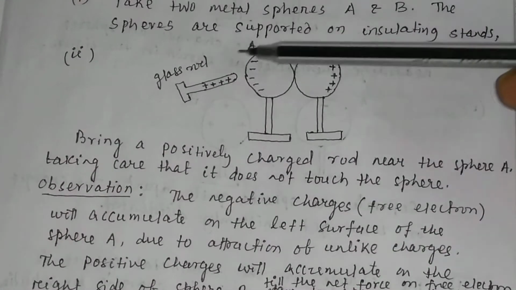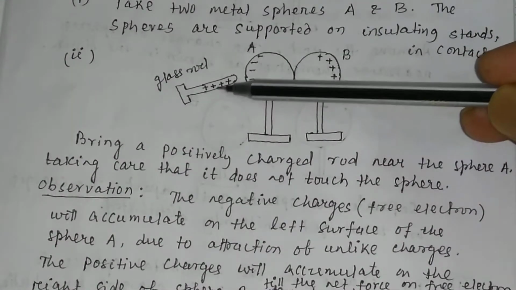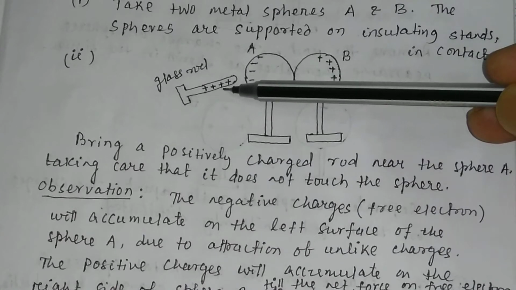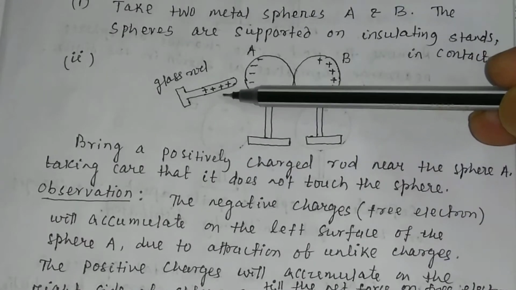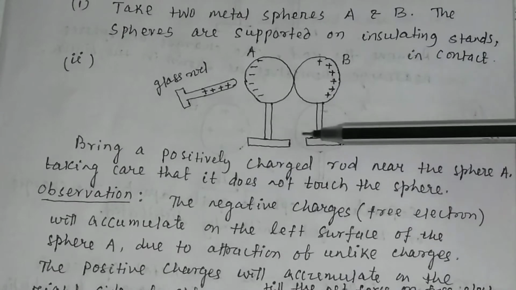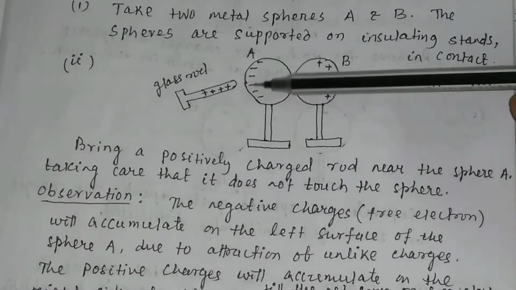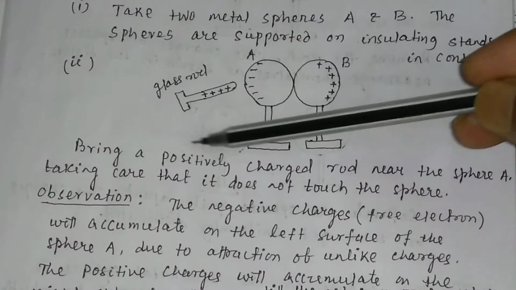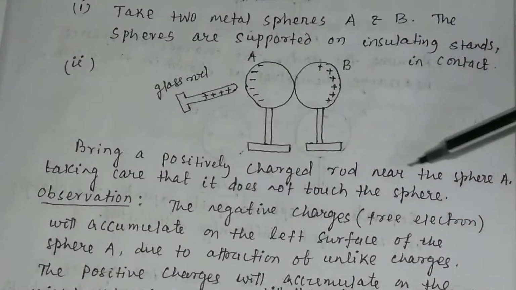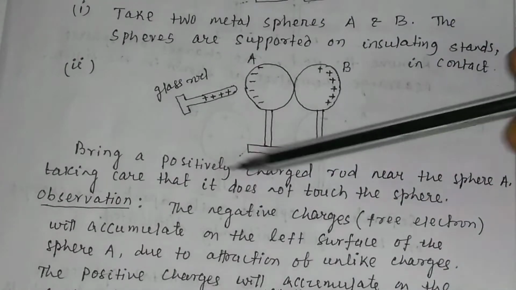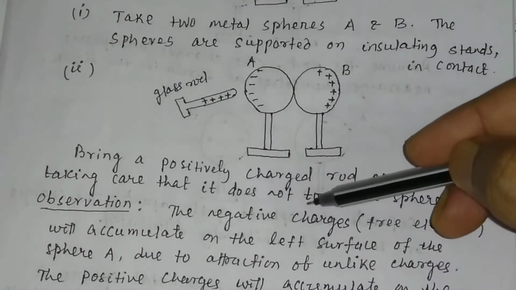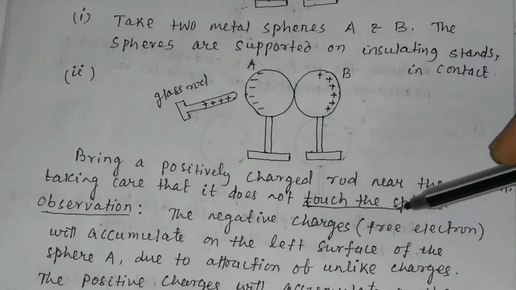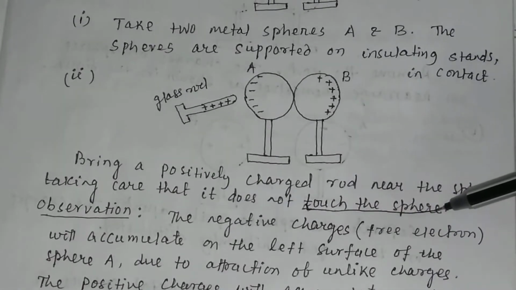Now what you do, you take a positively charged rod, let us say a glass rod, and bring it near the sphere A, taking care that it does not touch the sphere. Remember, the rod should not touch the sphere.